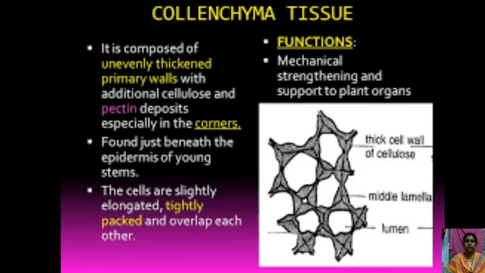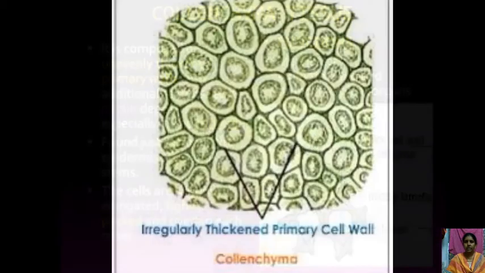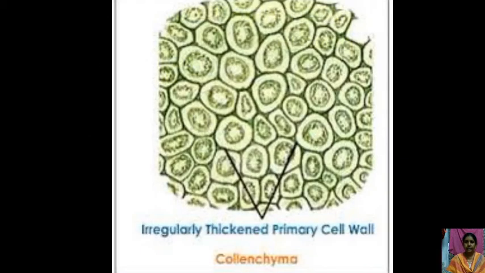So what is collenchyma? Collenchyma is also a type of simple tissue, and it is composed of unevenly thickened primary walls. What are the cell wall compositions? Chemical substances, cellulose and pectin are present, especially in the corners. Collenchyma is also classified into